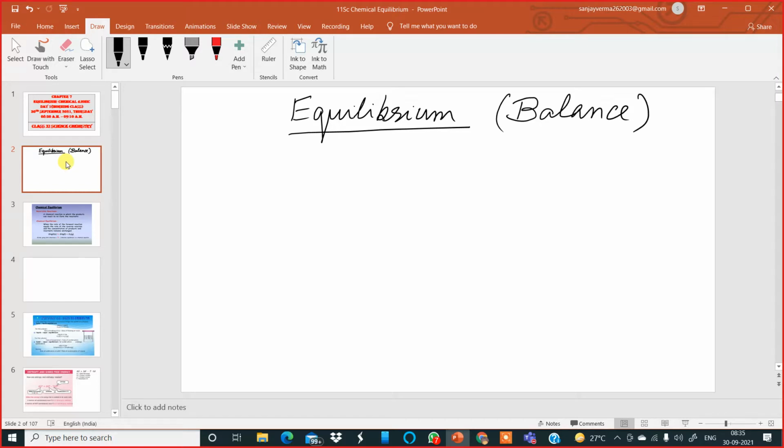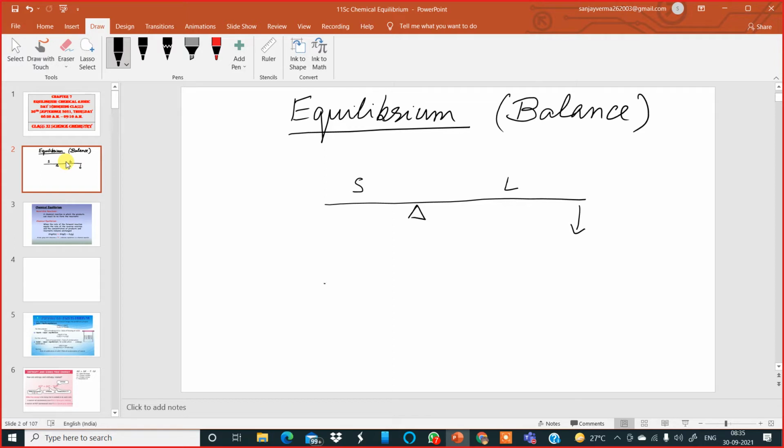Now, in class 10 in physics, you must have learned about a scale pivoted in this manner. This one is longer, this one is shorter. So what will happen? This will go down. It will not attain equilibrium.